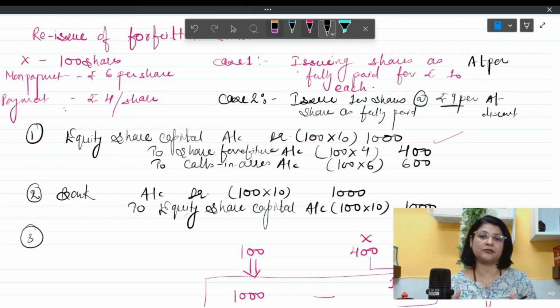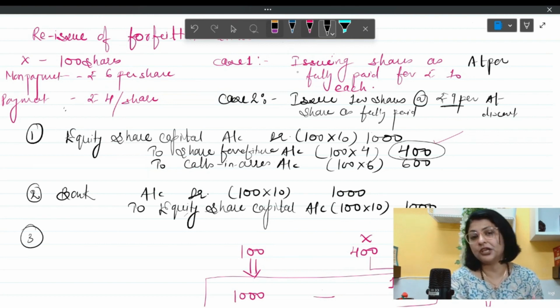Like in this case, we have forfeited excess share, and the share forfeiture account has a balance of rupees 400, which you can see over here. Maximum amount of discount which a company can give while reissuing this share is 400 rupees, or we can say rupees 4 per share. Beyond this, the discount is not possible, because for meeting that loss, company does not have any other account available. So this you have to always remember, that maximum discount can be 400.